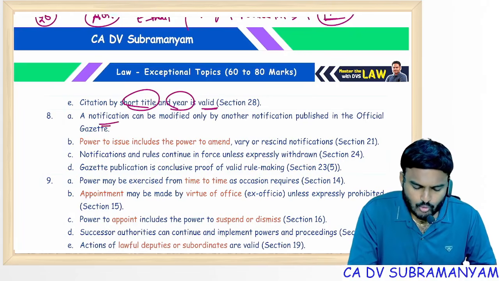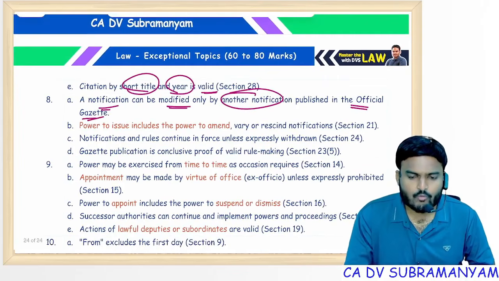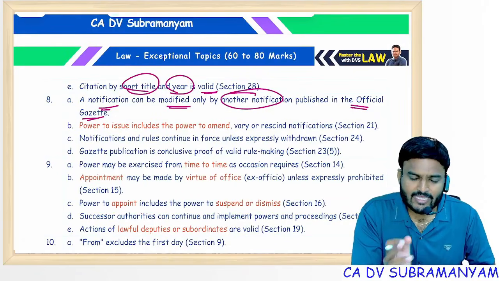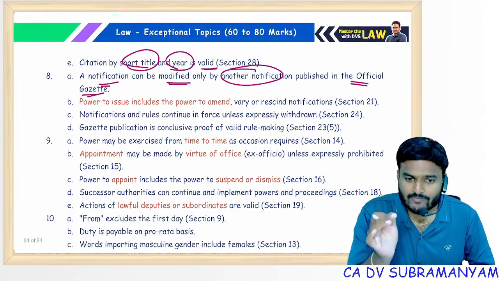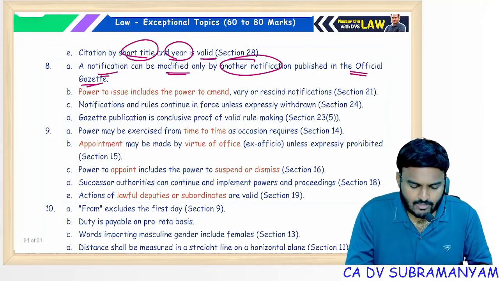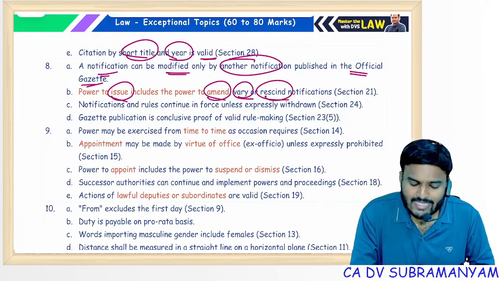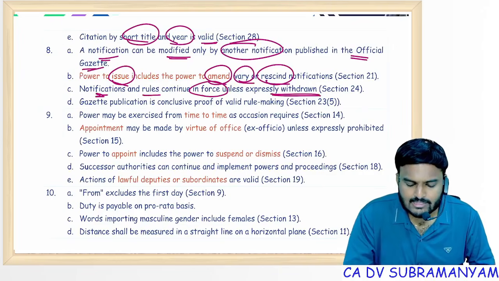Next one, a notification can be modified only by another notification published in the official gazette. If you want to modify an earlier notification, simple discussions or a small paper declaration is not enough. A fresh notification is to be given, then only it will come into force, or else changes will not take place. Power to issue includes power to amend, vary, and cancel notifications. Notifications and rules continue in force unless expressly withdrawn.